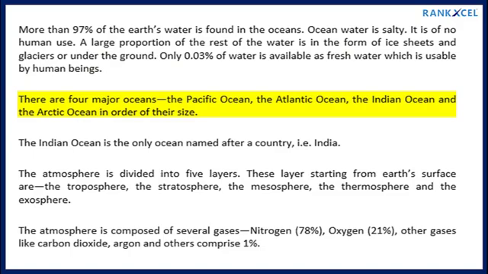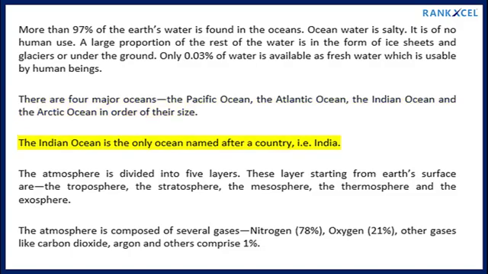There are 4 major oceans: the Pacific Ocean, the Atlantic Ocean, the Indian Ocean and the Arctic Ocean in order of their size. The Indian Ocean is the only ocean named after a country, that is India. The atmosphere is divided into 5 layers. These layers, starting from Earth's surface, are the troposphere, the stratosphere, the mesosphere, the thermosphere and the exosphere.